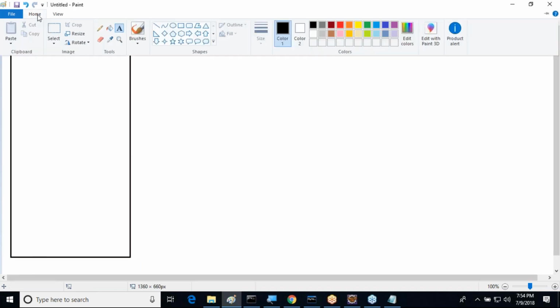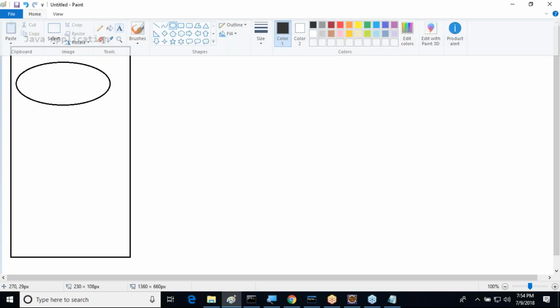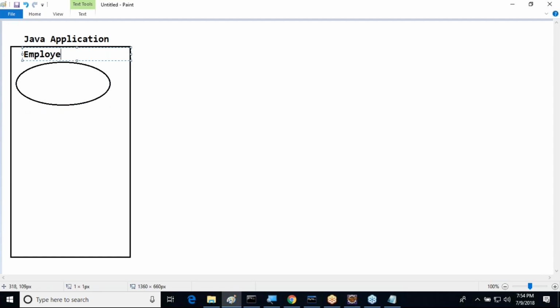Inside my Java application, I'm having an object, a simple employee object.